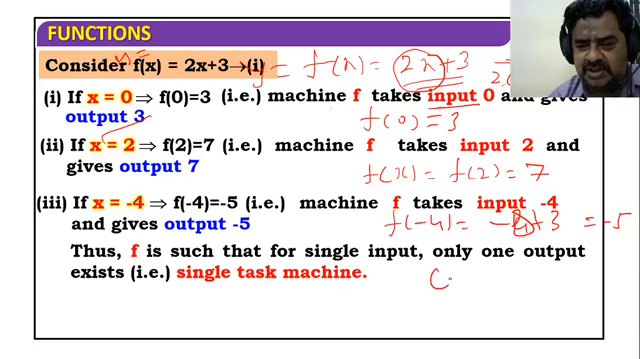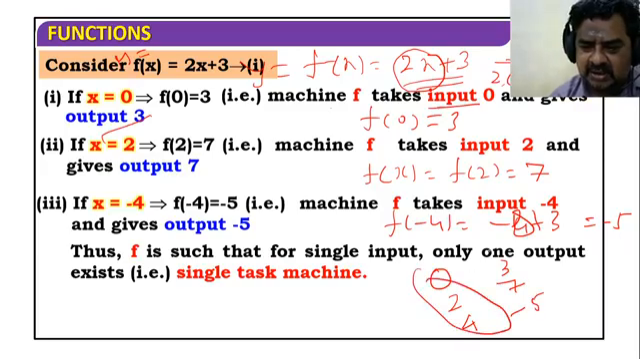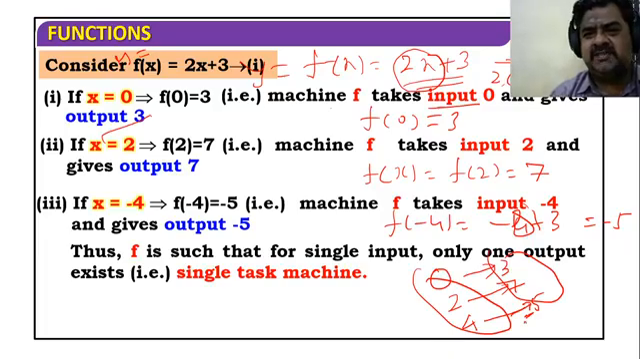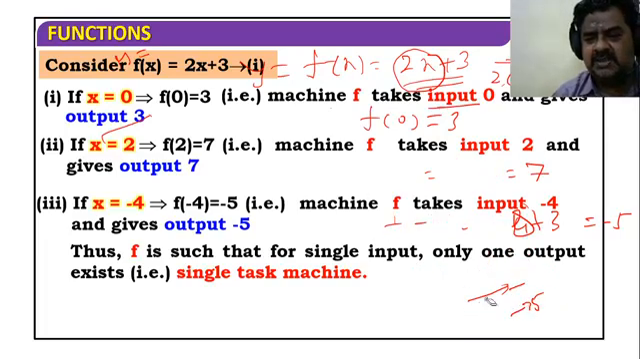So what are the values? Inputs 0, 2, 4, and the corresponding outputs are 3, 7, minus 5. 0 to 3, 2 to 7, and minus 4 to minus 5, sorry. Try to understand that. Very simple. We go slide by slide, inching concept by concept towards the function. Again I draw the diagram for your purpose, just a minute.